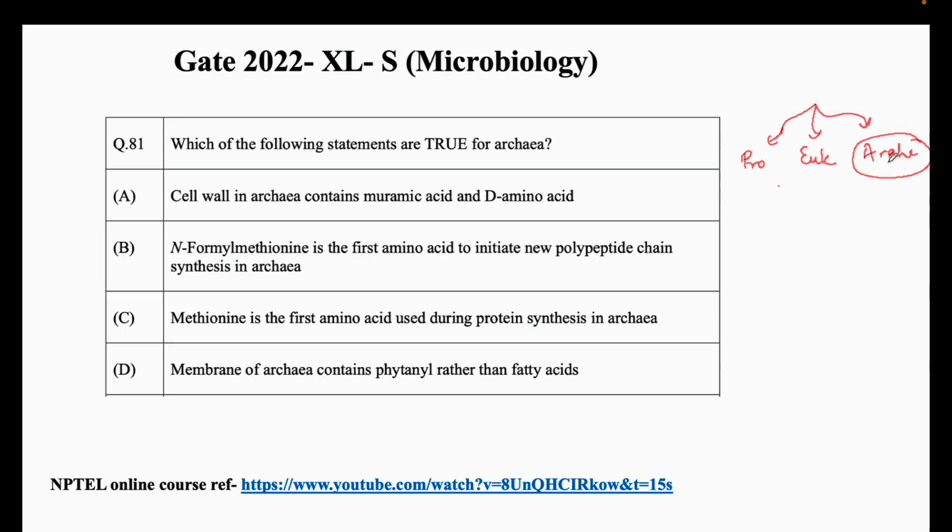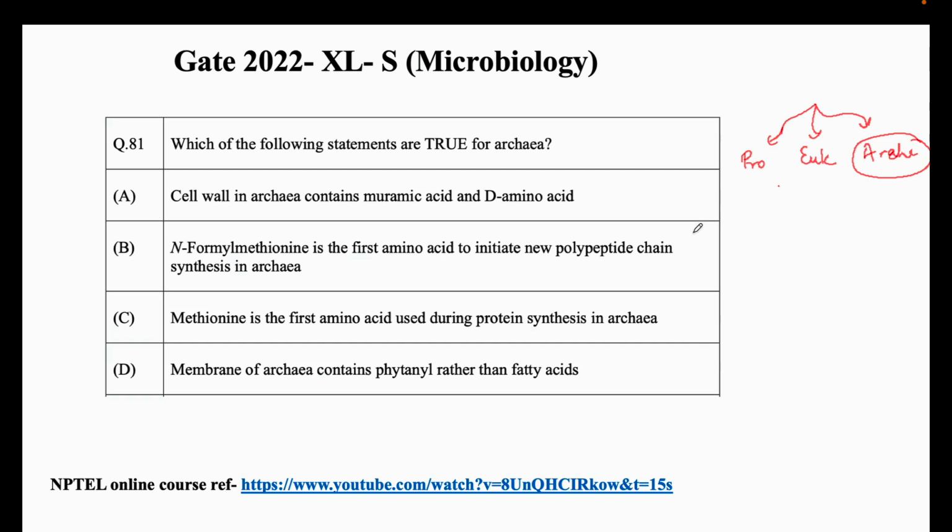Archaea are not classified into prokaryotes because these are the more primitive type of organisms. They live in very harsh conditions, hence they were considered the most primitive type of organisms as compared to prokaryotes and eukaryotes. So they are not completely the same as prokaryotes.